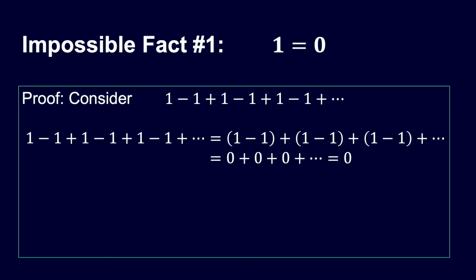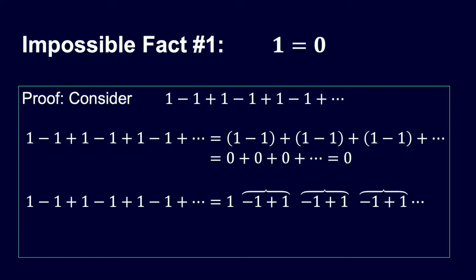Now, there's another way of looking at it, the sort of bird in the hand argument, which is to say we start off with 1, right, we've got 1. And then what do we do? We take away 1, but we add it again. We take away 1, but we add it again. Minus 1 plus 1, minus 1 plus 1. So really what we have here is 1 plus a bunch of zeros. So 1. There we go. So we've worked out the same thing 2 different ways, and we've got 0 and we've got 1. So those must be equal. QED, 1 equals 0. So I'm sure you're all happily believing now that 1 equals 0.